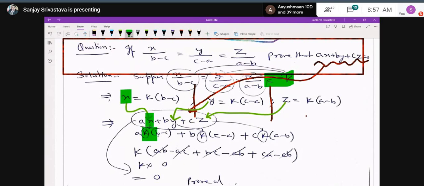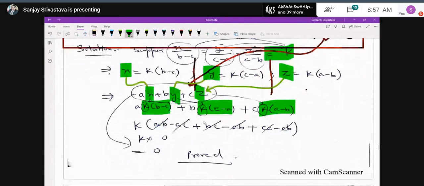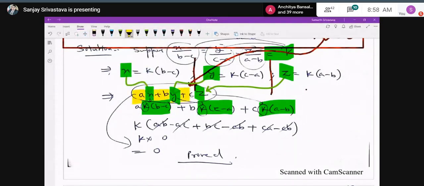So over here, in all the three terms, you can see k is common. When you take k common and simplify the other terms, that is ab minus ac plus bc minus ab plus ca minus cb, all the terms inside the bracket will be cancelled and you will get k into 0, and the final result will be 0. That means the value of ax plus by plus cz will be 0. And this is the proof.